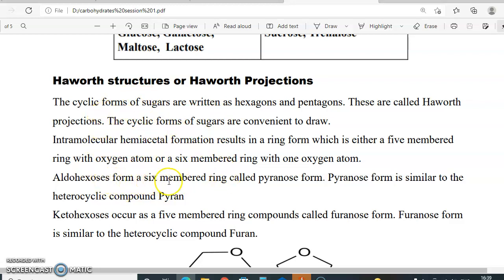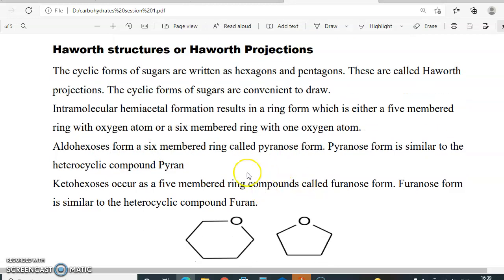Aldohexoses form a 6-membered ring called pyranose, whereas ketohexoses form a 5-membered ring called furanose. Why do we call them pyranose? Pyranose resembles the heterocyclic compound pyran. At the same time, furanose resembles the heterocyclic compound furan.